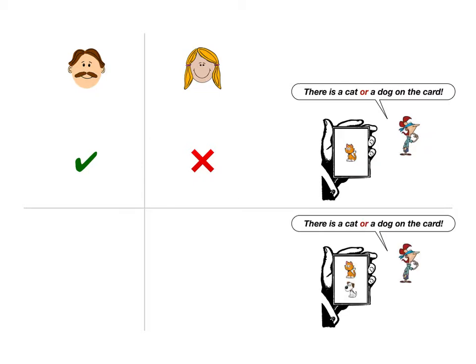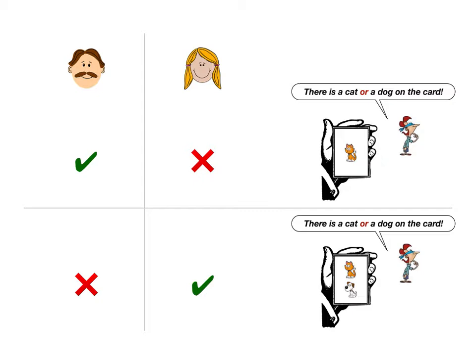Now, this time, imagine that you're playing the same guessing game with Bob, but you're holding a card with a cat and a dog. Bob says there is a cat or a dog on the card again. The second claim is that adults do not consider this a right guess, while children do.